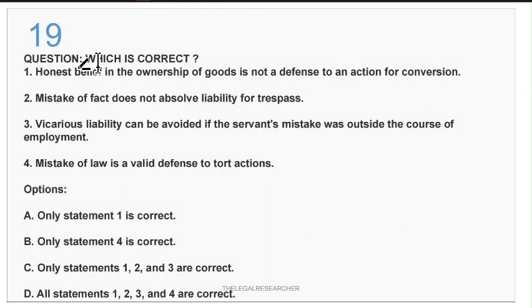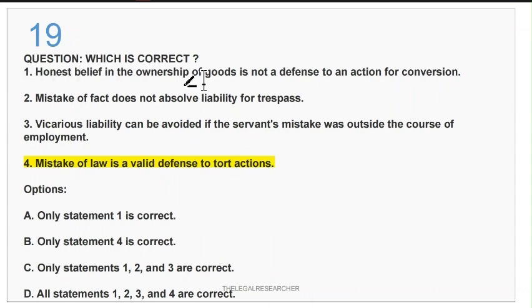Question number 19, which is correct? First statement is honest belief in the ownership of goods is not a defense to an action for conversion. Second is mistake of fact does not absolve liability for trespass. Third is vicarious liability can be avoided if the servant's mistake was outside the course of employment. And fourth is mistake of law is a valid defense to tort action. So option number four is not correct. Mistake of law is not a valid defense in tort actions. The other statements are all correct.